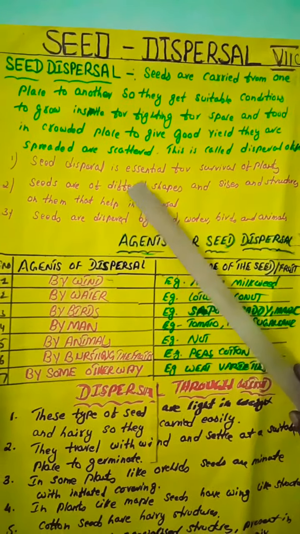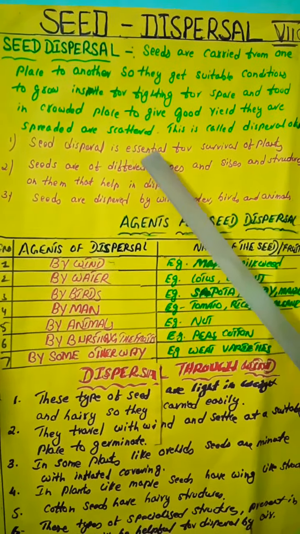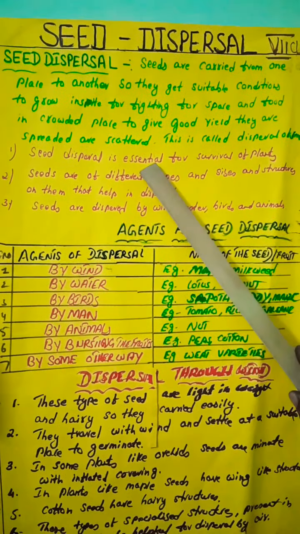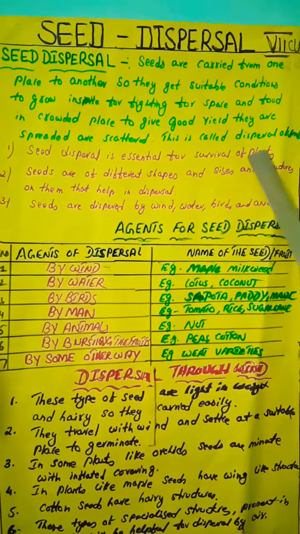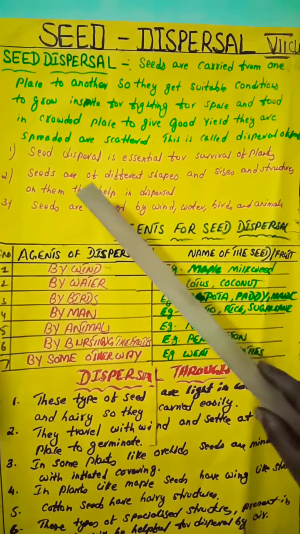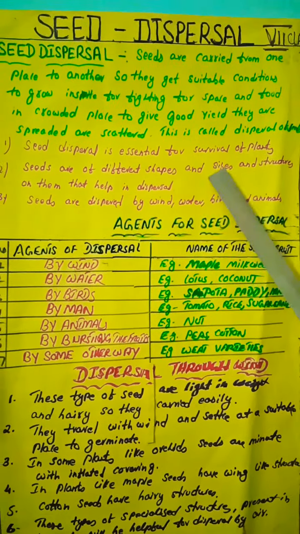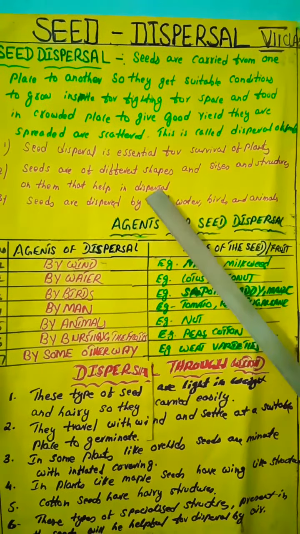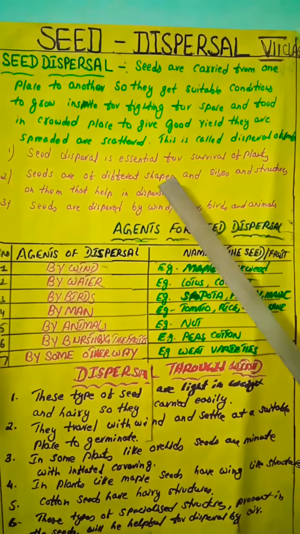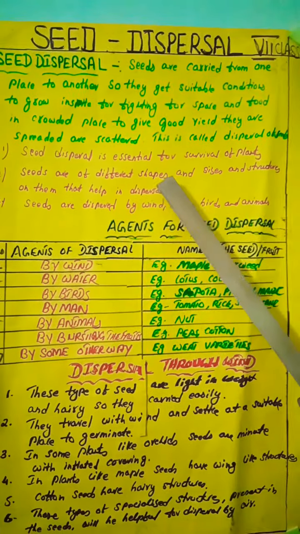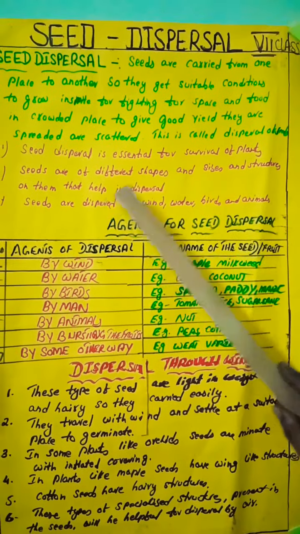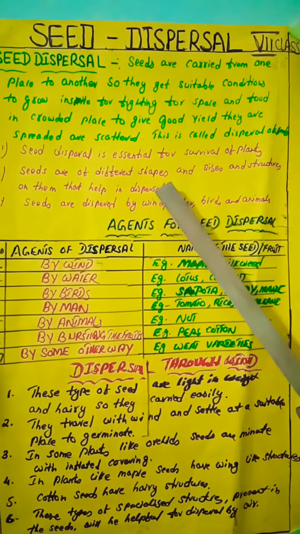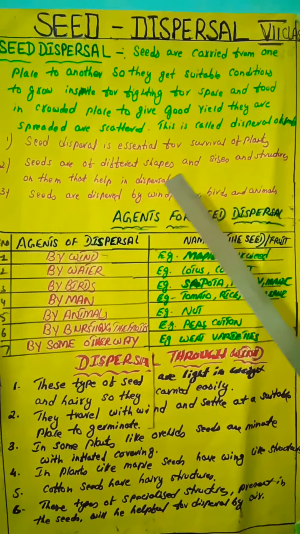Why is seed dispersal done? Seed dispersal is essential. Essential means important for survival of plants. Survival means living. Seeds are of different shapes, sizes and structures that help in dispersal. You have seen, I think so, isn't it, children? Seeds have different shapes, sizes and structures that help them to transfer from one place to another.